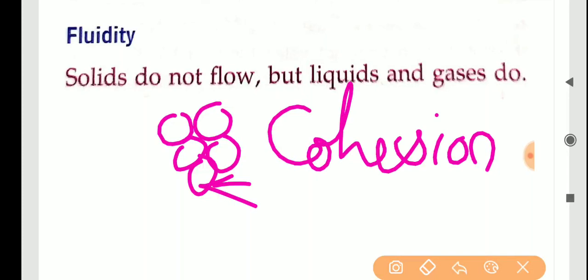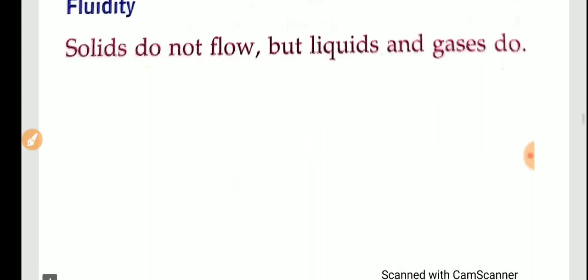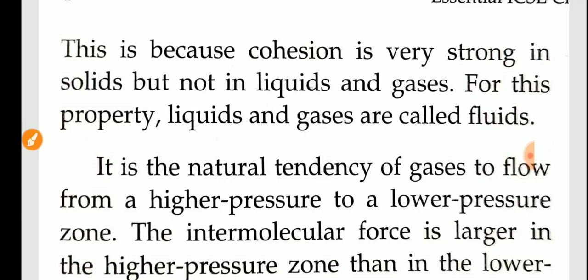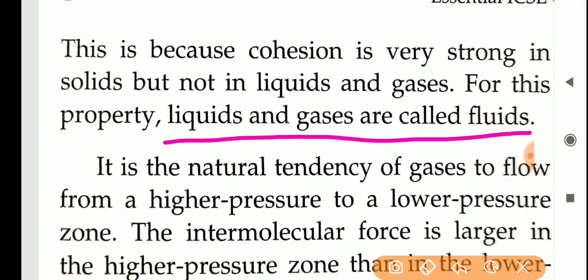Because of cohesion, the large intermolecular force of attraction, the molecules are tightly packed, so the molecules of a solid cannot flow. We cannot make solids flow, but in the case of liquids and gases, they can flow. That is why liquids and gases are known as fluids.